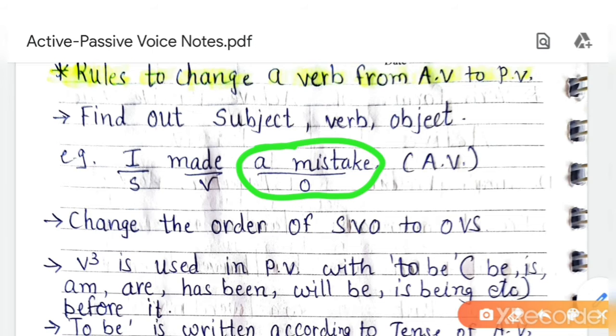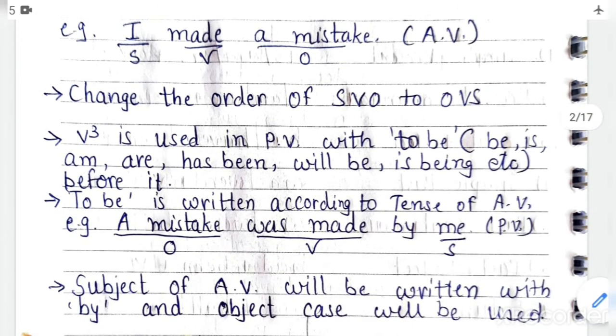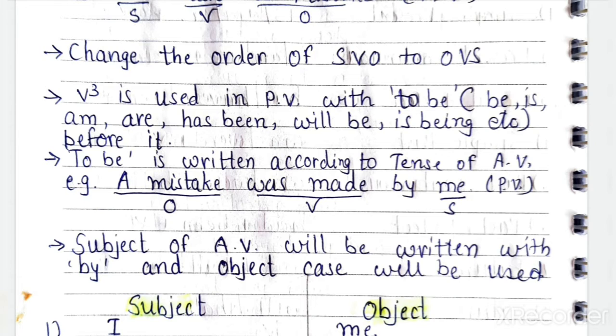See, a mistake is the object. Okay, and here in passive voice, we use the third form of the verb with the to be form. To be form means is, am, are, has, had, have, will, shall, being. So here we use the to be form, to have form, and to do form according to the meaning of the sentence. So here V3 is used in passive voice with these verbs, and to be is written according to the tense of active voice.